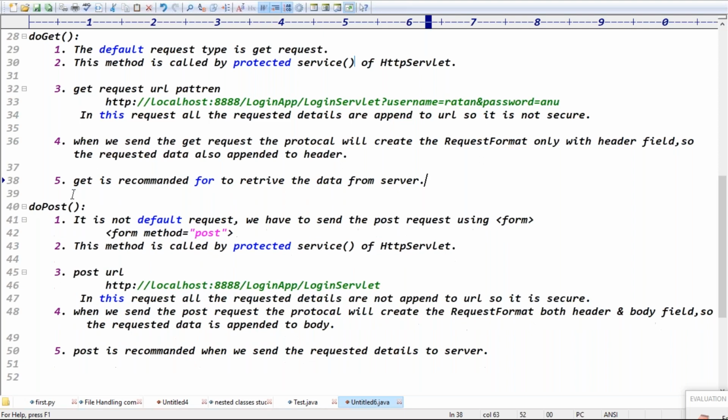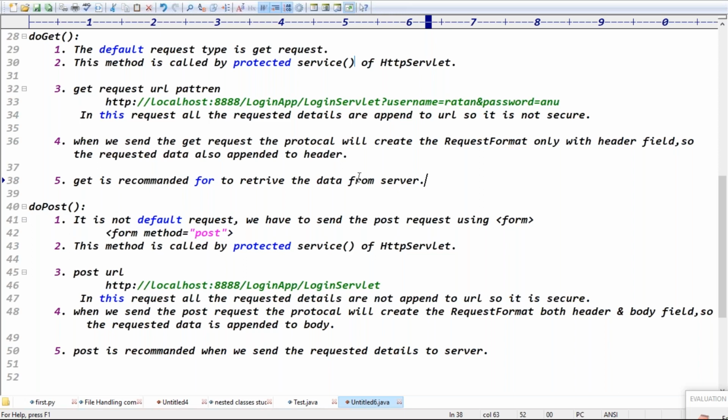Post is required when we are doing some modification or some operation, or when we are changing something, right? We are sending some request data, so definitely we require post, because the body part is required. For example, changing a password is updating. Updating means we have to send some new details to the server, so definitely we have to give them in the body. So we go for post only.